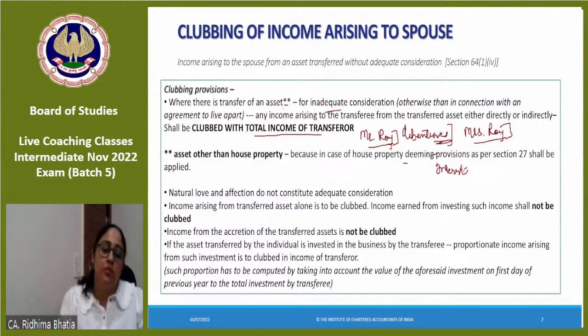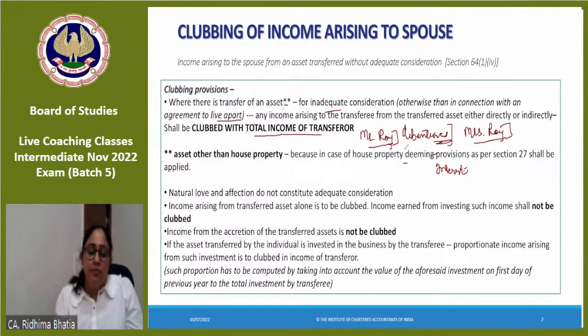But these are either for inadequate consideration or otherwise in connection with an agreement to live apart. Ma'am, what does that mean? See, what does an agreement to live apart mean? Generally divorce or otherwise, if you are transferring debentures as alimony, no consideration is paid, then in that case, interest would not be clubbed. If you are transferring some asset as alimony, as compensation given for an agreement to live apart, you will say that obviously consideration is not paid. No, that is an exception to this.